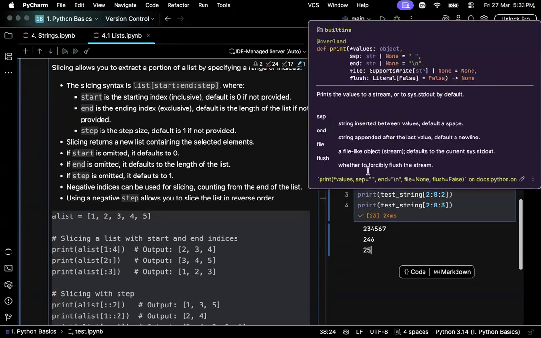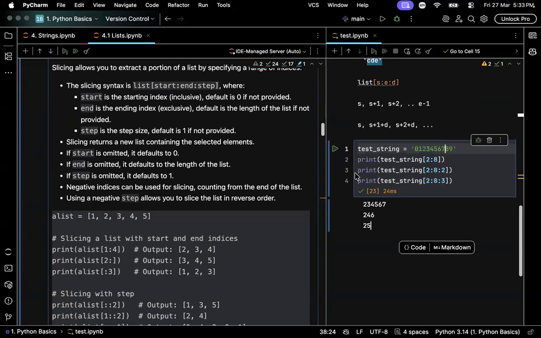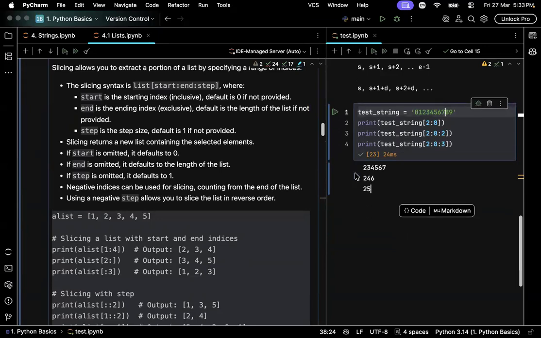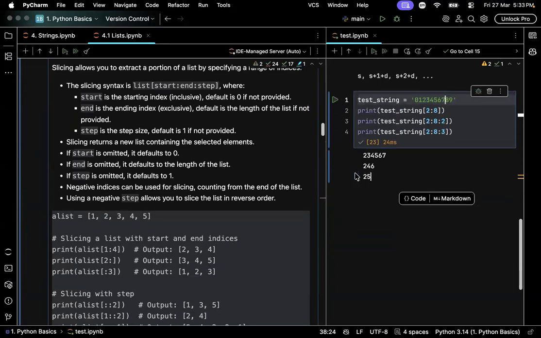Is regular slicing and slicing with step clear? Don't be shy to ask any doubts because this can even trip experienced developers. So if you don't understand anything, you can just ask me. Good.